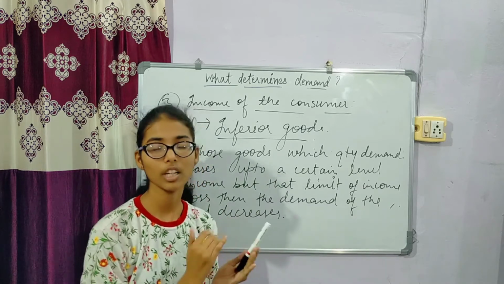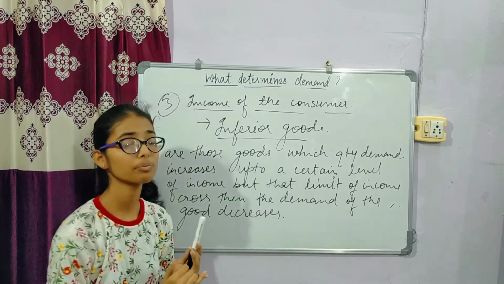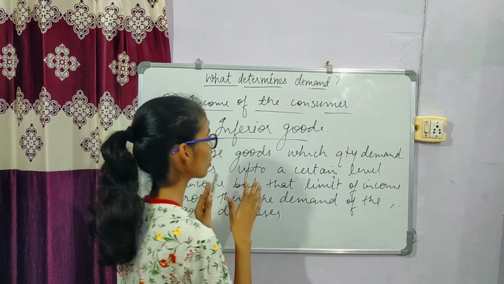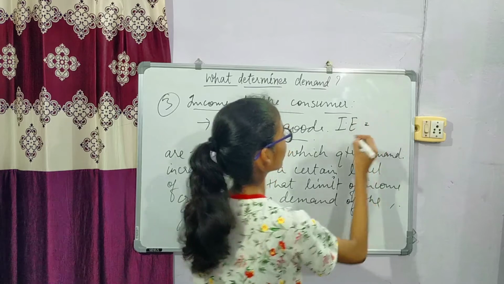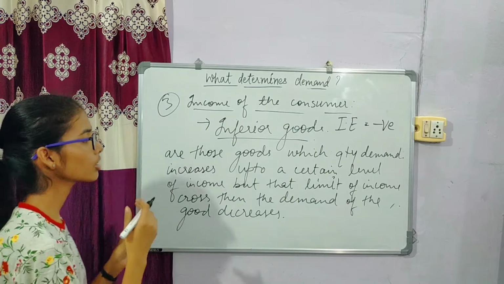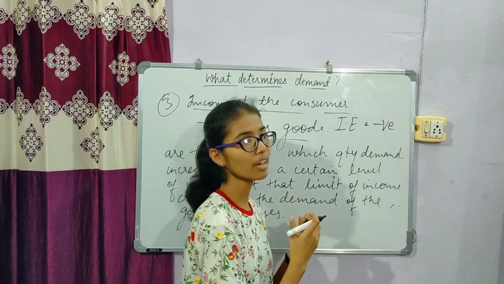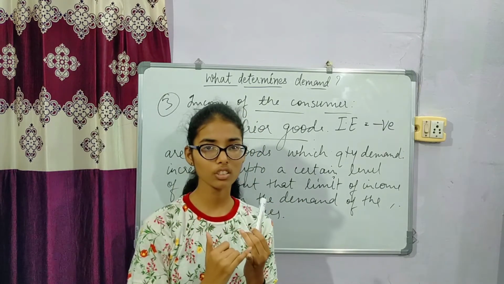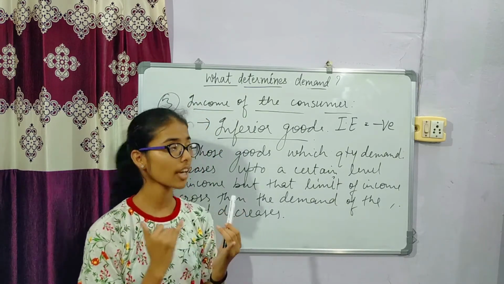That means he prefers to buy wheat, and then the demand for bajra decreases. So the income effect of inferior goods is negative, because after a certain rise in income, the demand for inferior goods automatically decreases. Here are the three goods we discussed: normal goods, necessities, and inferior goods.